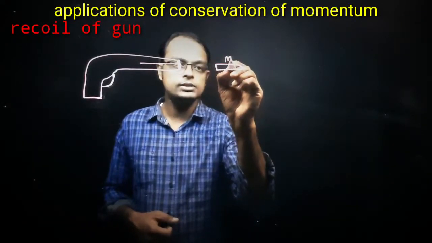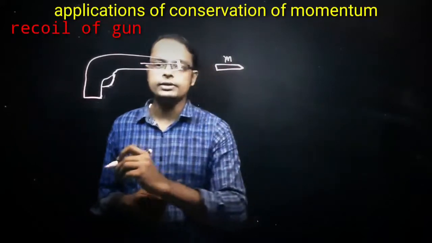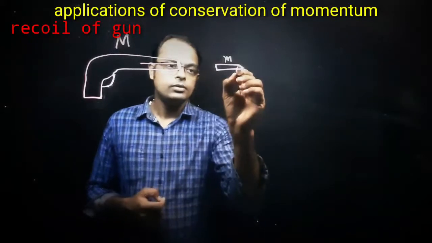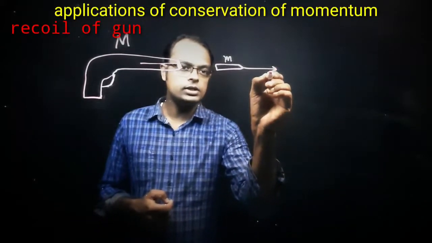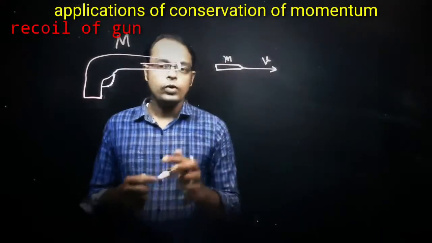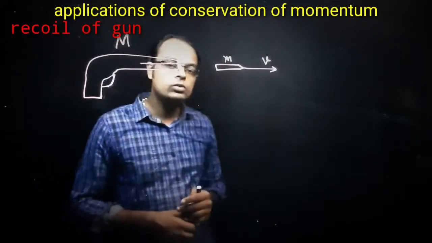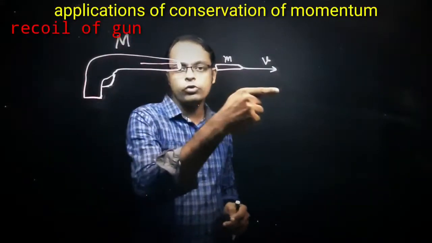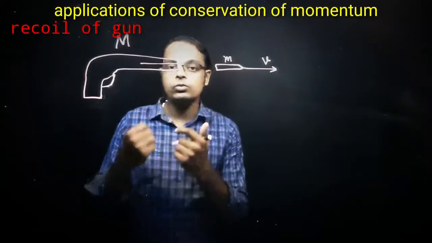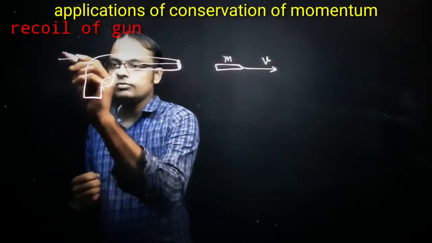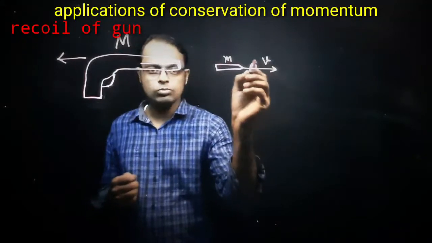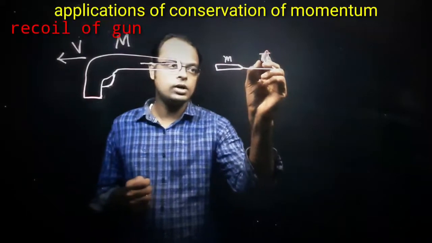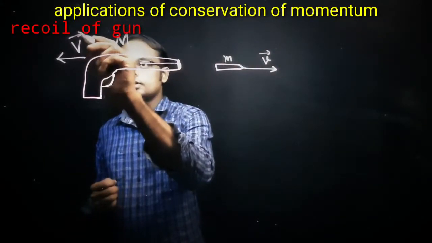Small m is the mass of the bullet and capital M is the mass of the gun. The bullet will move with a velocity, say small v. When you are firing a gun, what will happen there? The bullet will move forward and the gun moves a little bit backward, right? So the bullet moves forward with velocity small v, and the gun is moving backward with velocity, say capital V. These two are velocities, which are vector quantities.